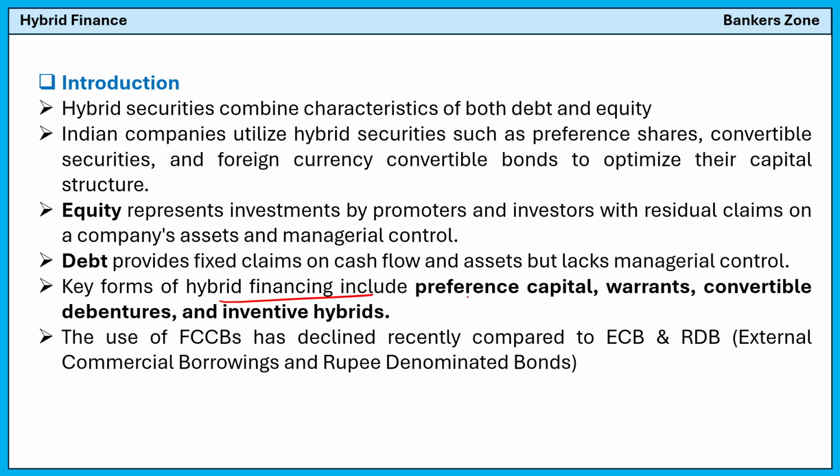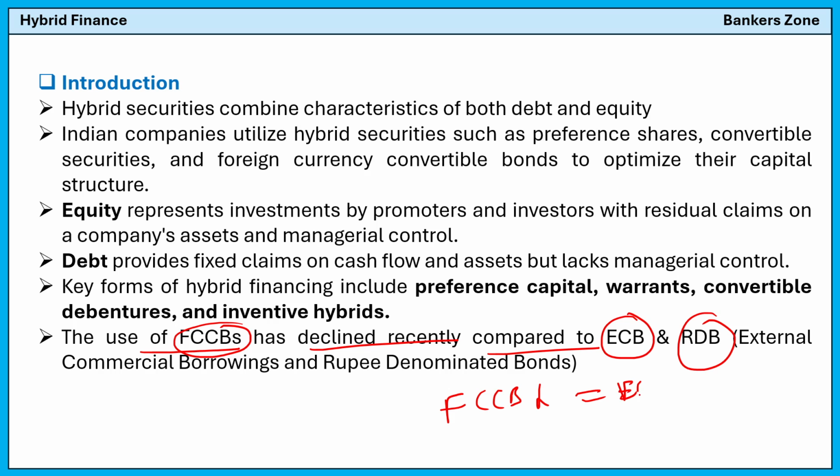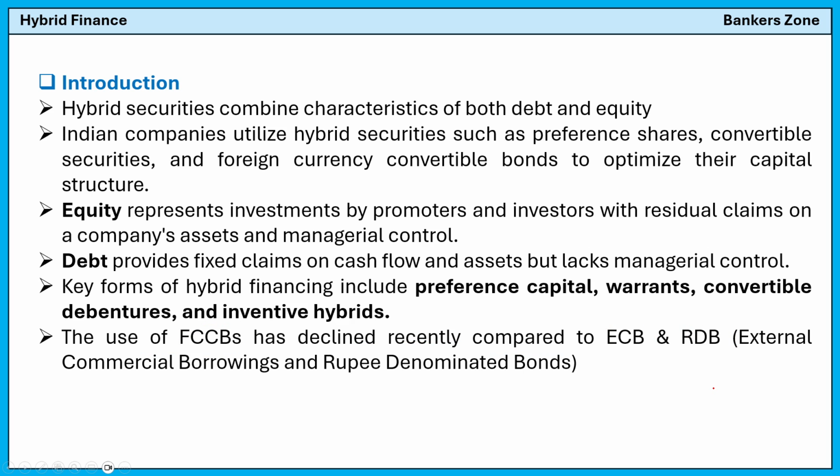So what are the types of hybrid financing? Mainly preference capital, warrants, convertible debentures, and different innovative hybrids that we will discuss in this session. See, the use of FCCB, the foreign currency convertible bond, has declined recently as compared to external commercial borrowing and rupee denominated bonds. Okay, now let's start with the syllabus.